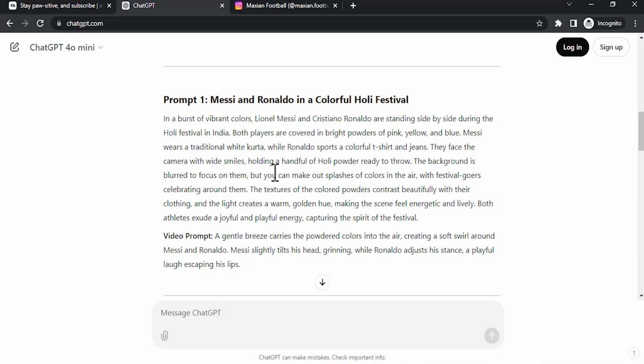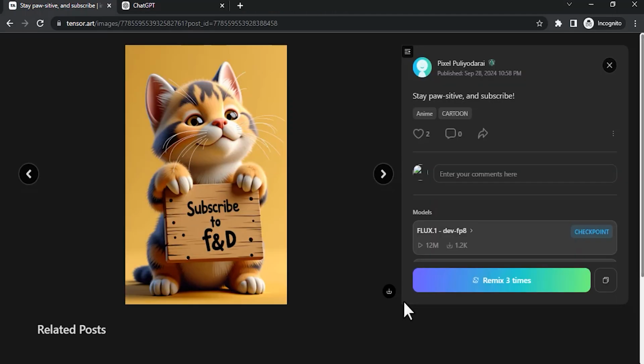So I'm going to show you 3 different AI generators where we can generate these type of images. So go to tensor.art.